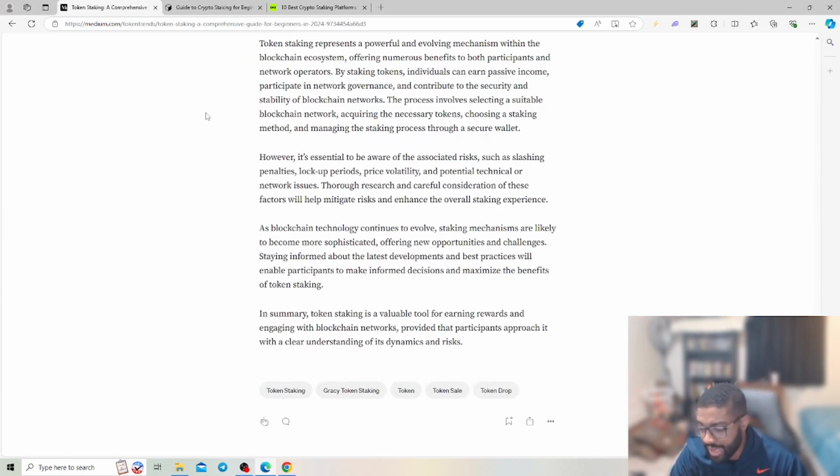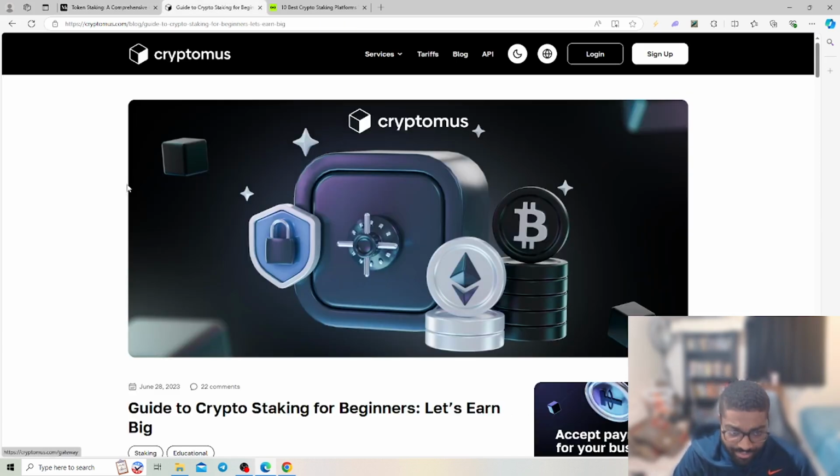So just going over that, a lot of risks, a lot of benefits. It's still ever evolving, new tech. They're trying to make it accessible across many blockchains, so there are many options on how you can start. I'm going to give you many different options on how you can start staking, if that's a path you choose to go down. Then you can see how the rewards processes go as you interact with these different networks. Let's go into our next article.